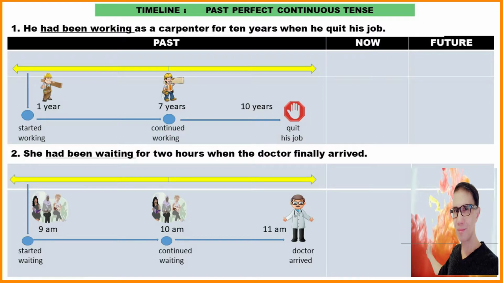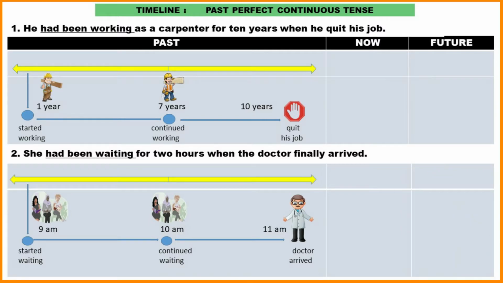2. She had been waiting for 2 hours when the doctor finally arrived. She started waiting 2 hours ago, so this is in the past. Then she continued waiting, and then boom, she stopped waiting because the doctor finally arrived. All of these actions took place or happened in the past.